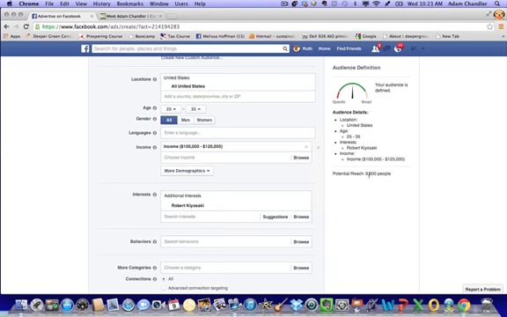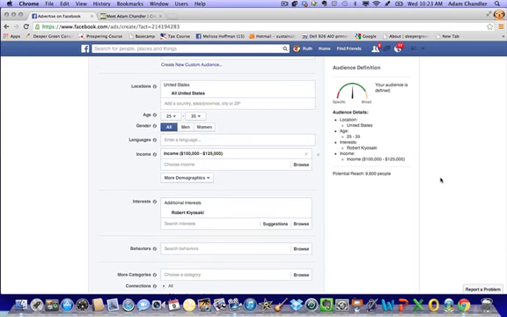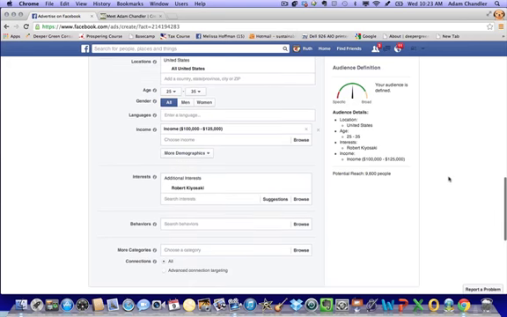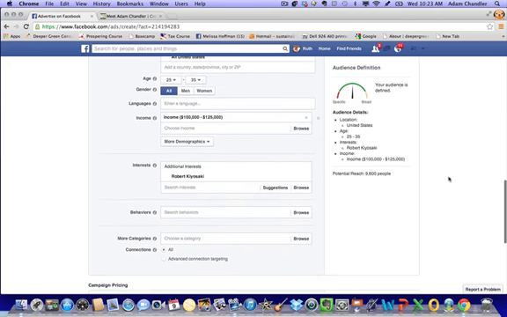And look what that did to our audience. That brought our audience down from over 1 million, if we were just targeting Kiyosaki alone, to 9,600 people. Now that's a much more targeted audience, and we can create our ad that speaks directly to that audience, which means a higher click-through rate and a lower cost per click. So that's all we're going to do for this example.